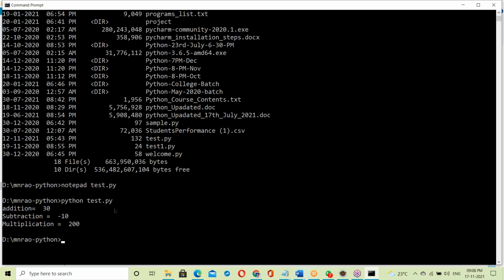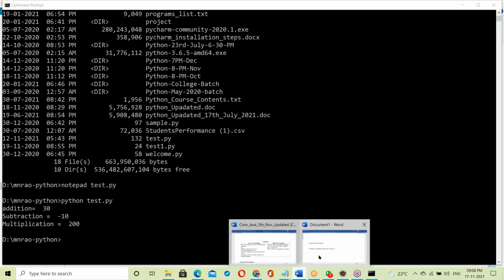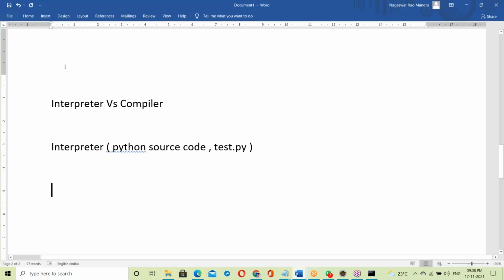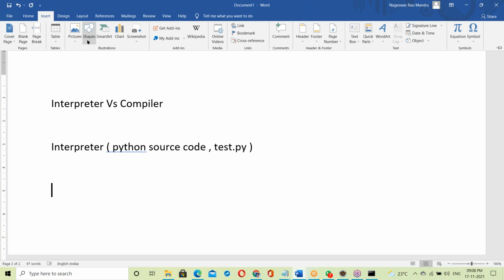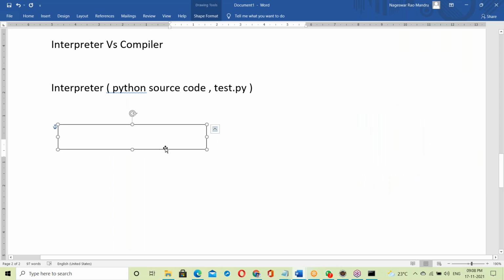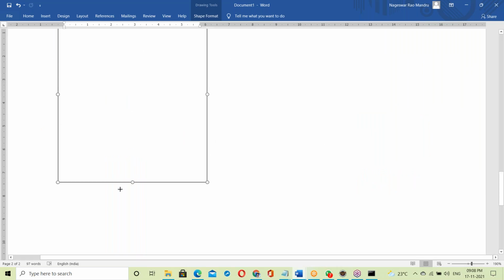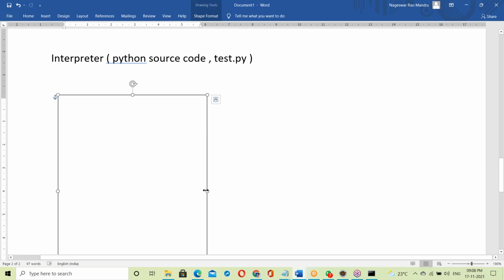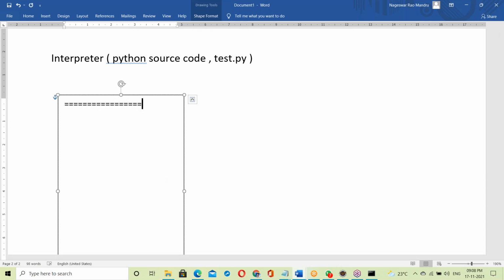Yes, how is this script working? How is that interpreter working? See, this Python script, how is the script working? First line, next step: A equal to 10, B equal to 20, C equal to A plus B. Print, display the C value here.